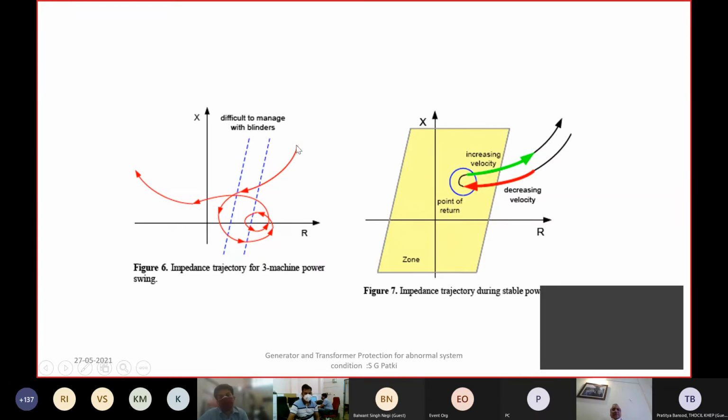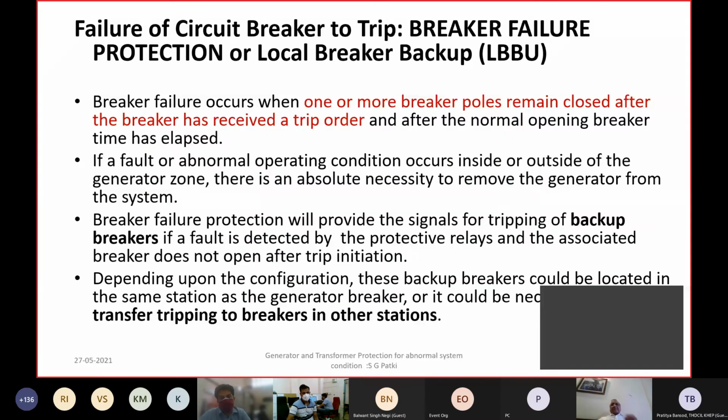So as the power swing takes place, the reactance change is tracked, and whether it's a stable swing or unstable swing, there is a logic based on the rate of change as well as the direction in which it is going, from right hand side to left hand side in the XR plane. According to that, it will distinguish whether it's a fault condition or a power swing condition, and gives you much better discrimination of tripping.